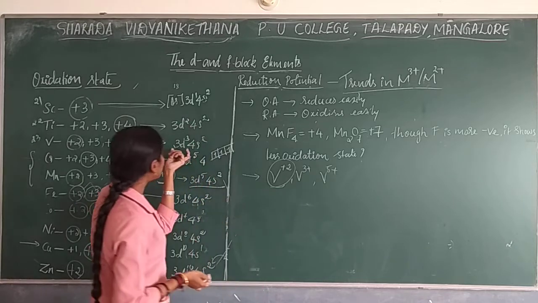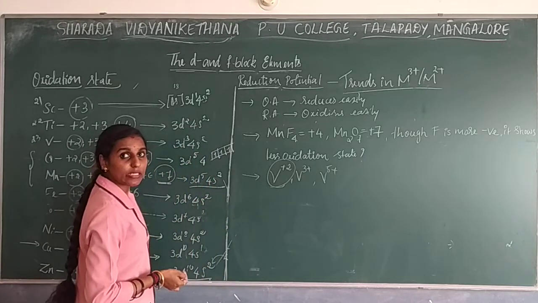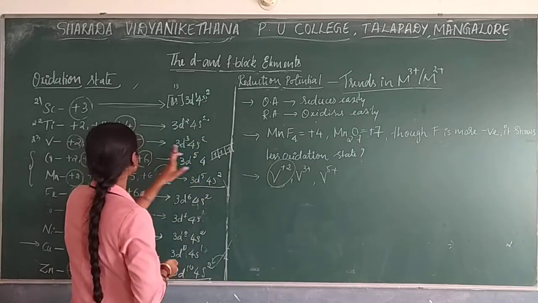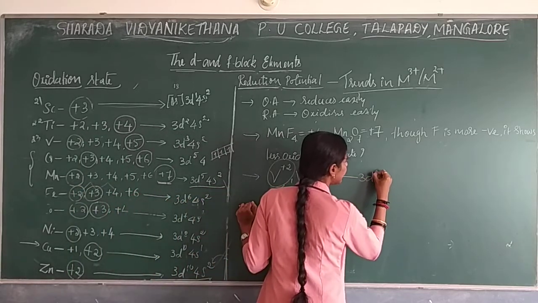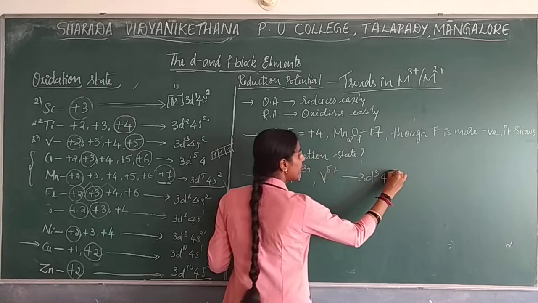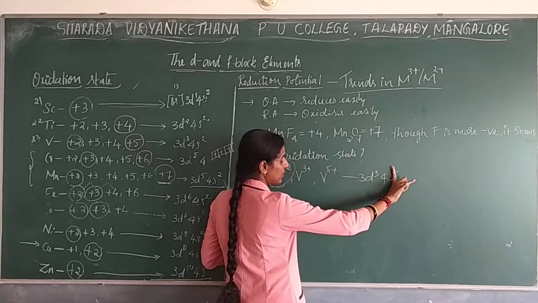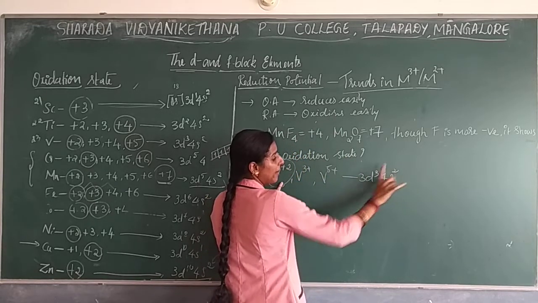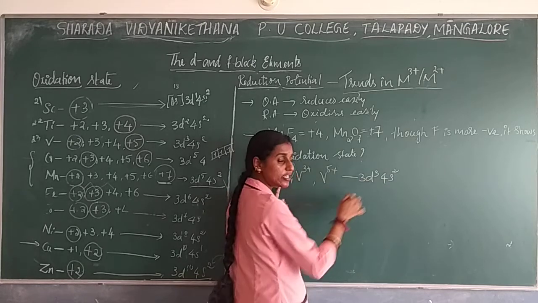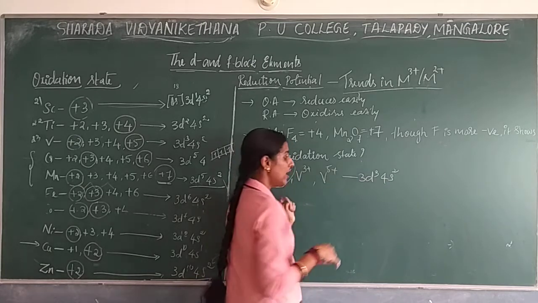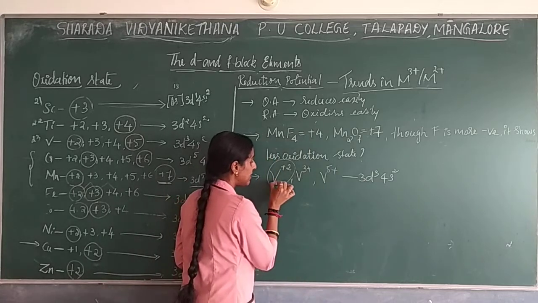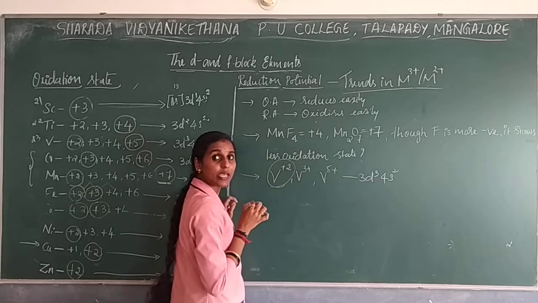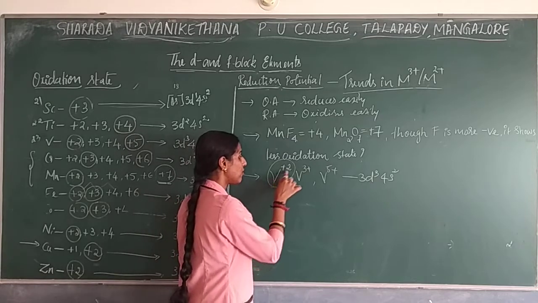Though, going with the +2 oxidation state means removal of 2 electrons. The electronic configuration comes as 3d3 4s2, right? If you remove 2 electrons from the last shell, vanadium 2+ is 3d3. It is not half filled, not completely filled, so it is not stable in nature. But still we see vanadium 2+ is a stable oxidation state.